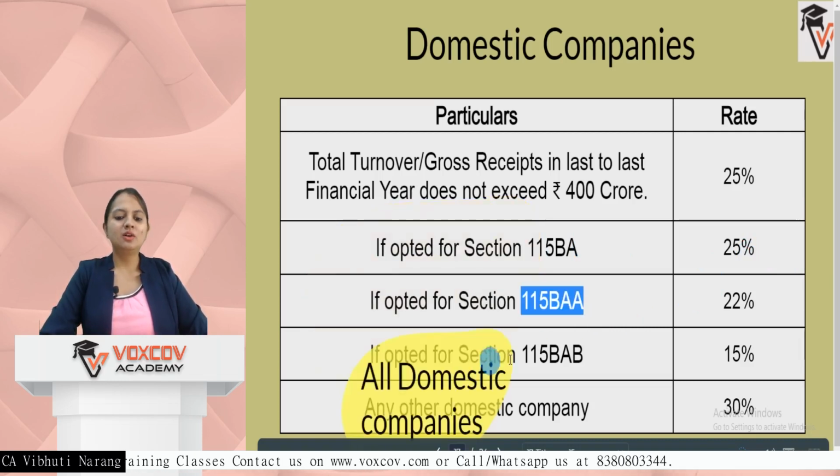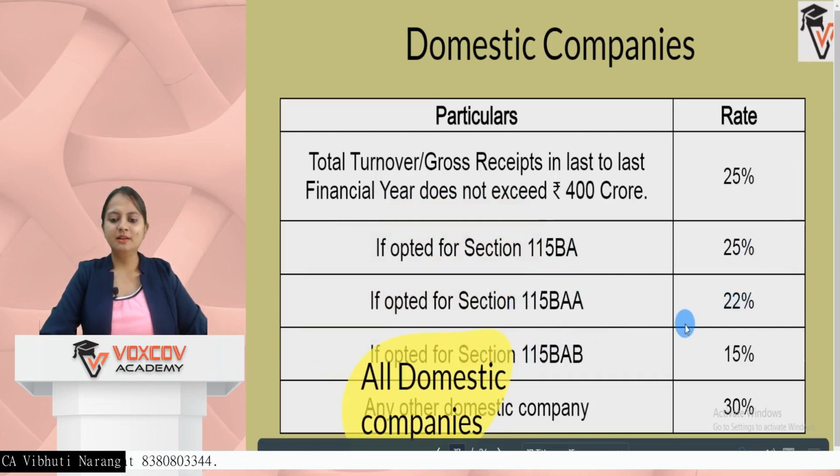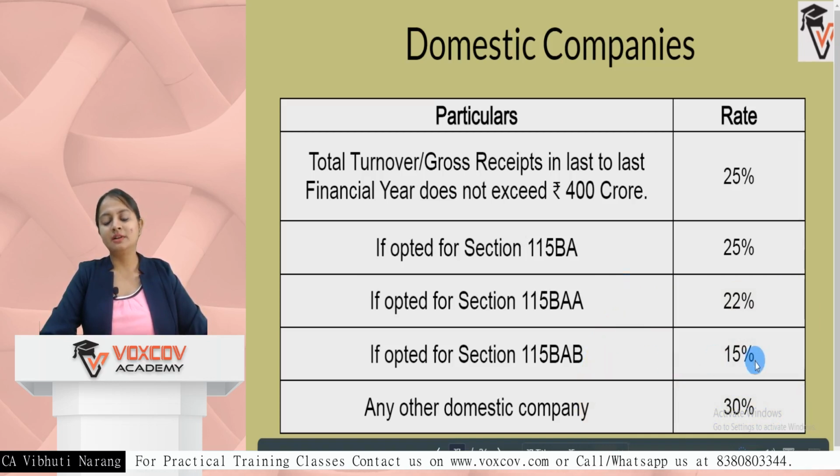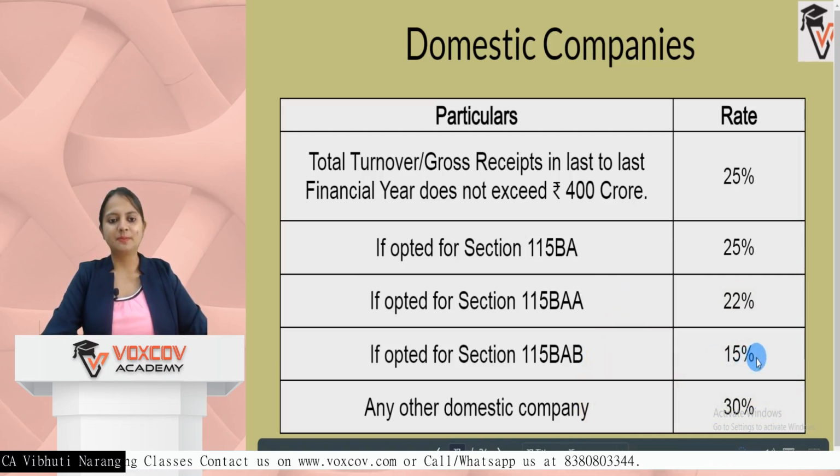115BAA. These are all domestic companies which are trying to register under this section. Tax rate is 22%. 115BAB are the domestic companies again engaged in manufacturing or production, set up or registered after 1st October 2019. So they enjoy a different tax rate, which is 15%.